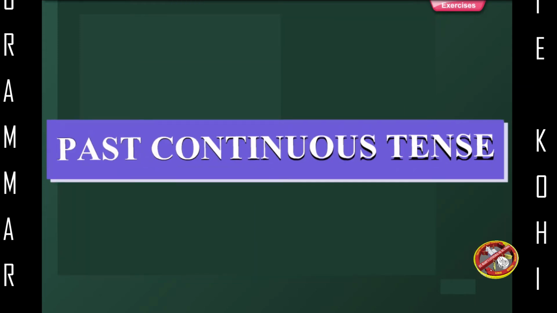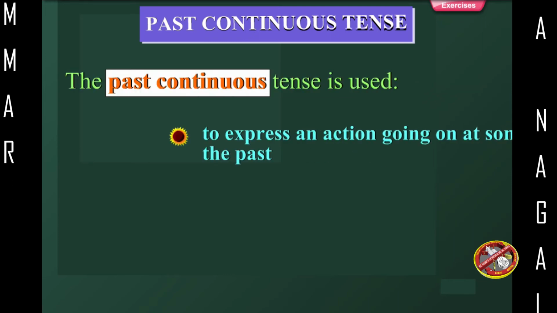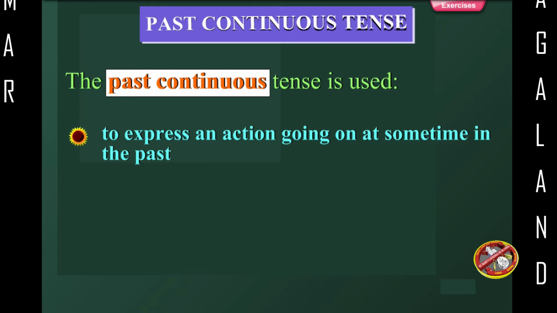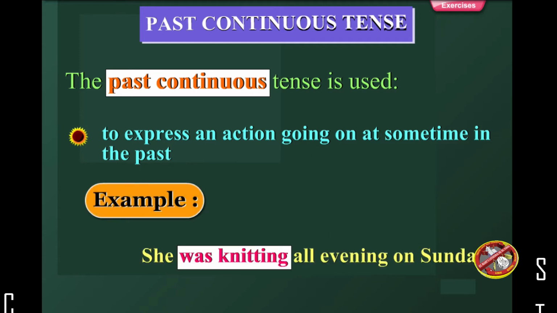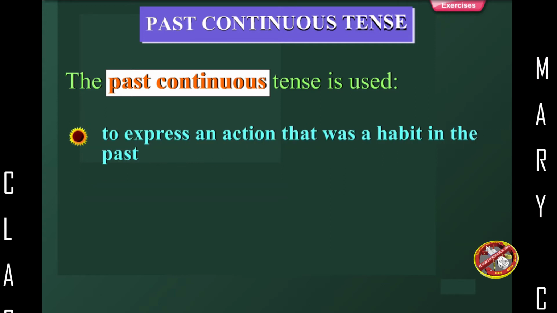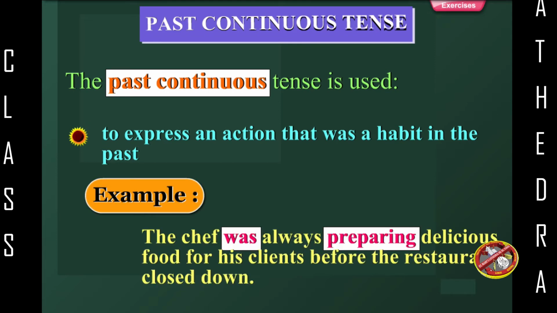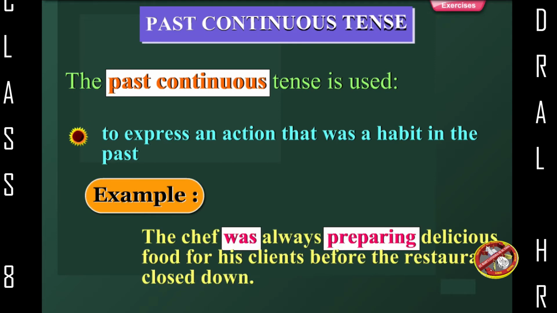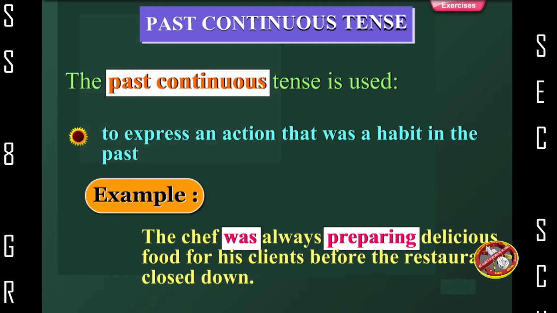Past continuous tense. The past continuous tense is used to express an action going on at some time in the past. Example: she was knitting all evening on Sunday. To express an action that was a habit in the past. Example: the chef was always preparing delicious food for his clients before the restaurant closed down.